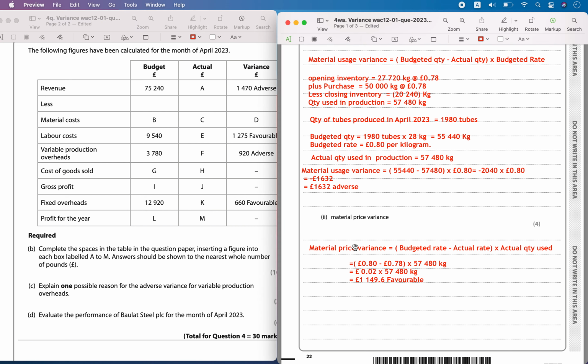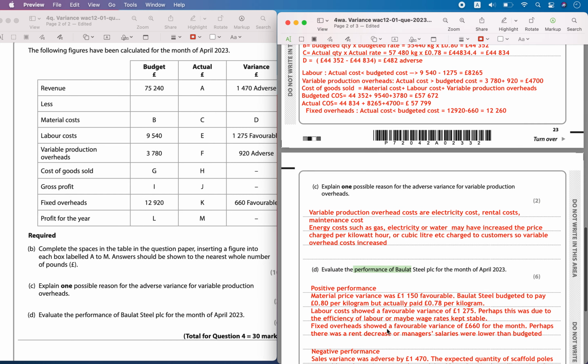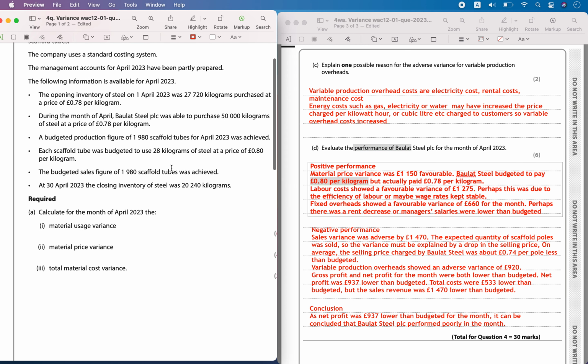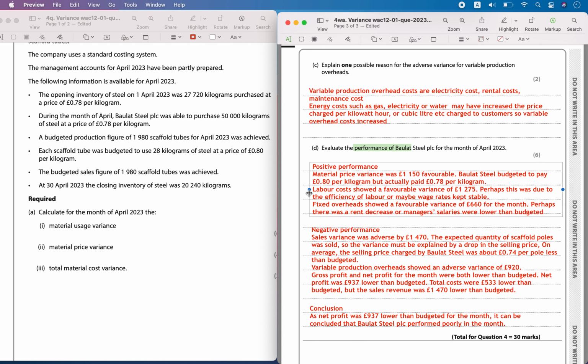This was calculated in part B, A2, where we had calculated material price variance and it had become favorable. That means you were able to procure materials at a very good rate of 0.78 as compared to the budgeted 0.8 per kilogram. So whatever was used in the production of the steel scaffold tubes, I was able to procure. I have negotiated well, I have changed a supplier, any reason you can give.